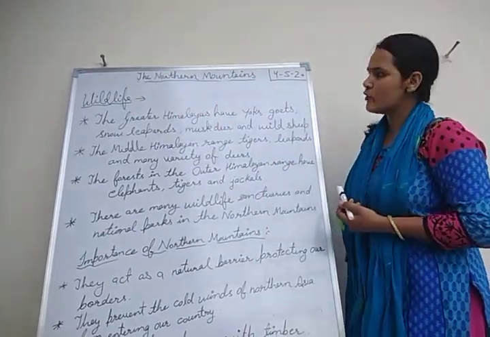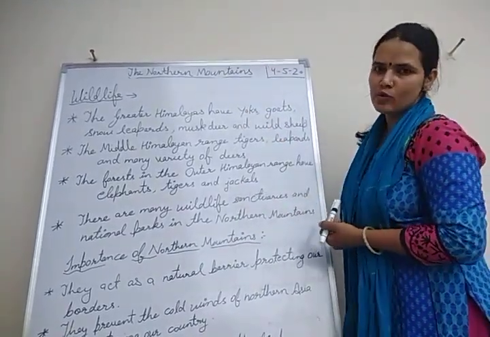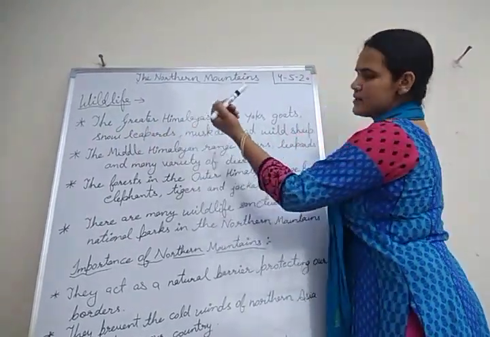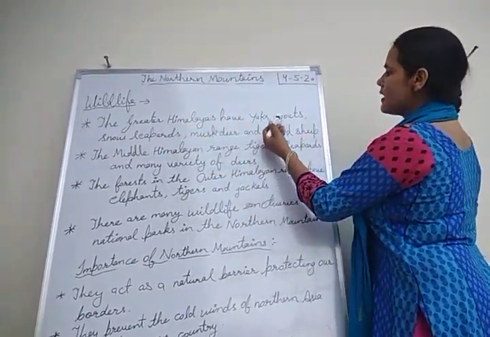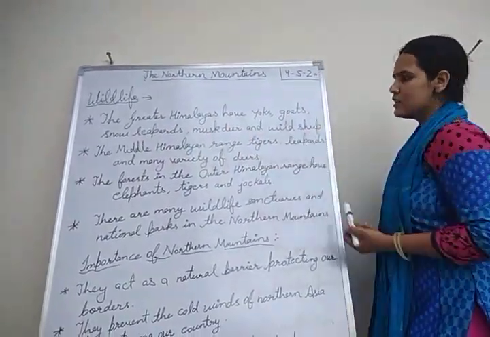Now the wildlife of the northern mountains. There are different varieties of wildlife in all three ranges. So first, the Greater Himalayas. The Greater Himalayas have yaks, goats, snow leopards, musk deer and wild sheep.